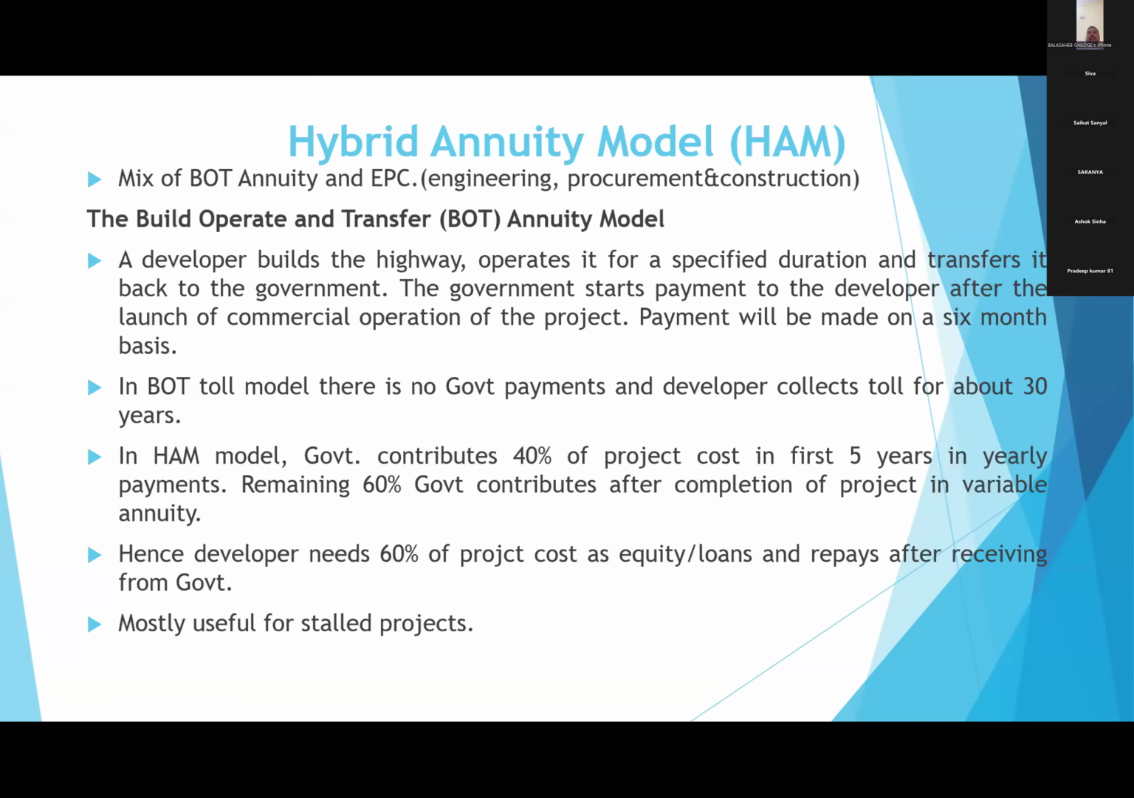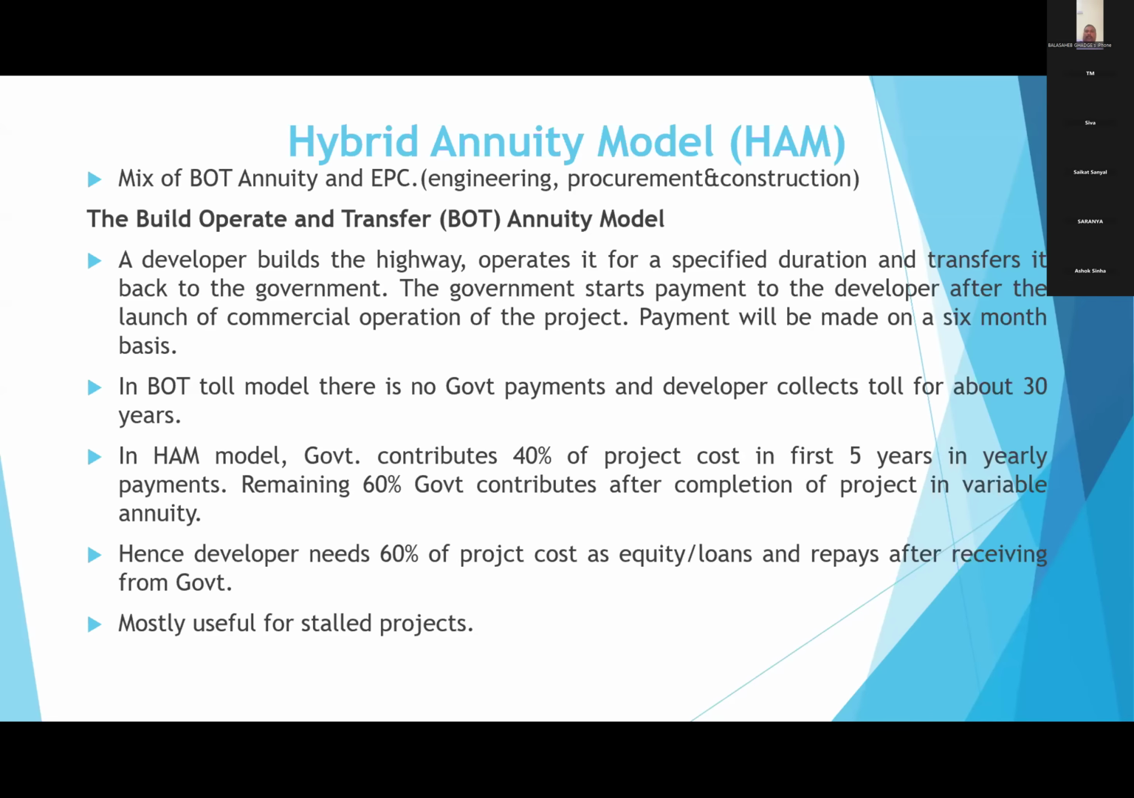What is it here? Suppose 10,000 crores is the road project cost. Out of 10,000 crores, the government will give 40% over 5 years. 40% of 10,000 is 4,000 crores. The 4,000 crores over 5 years, every year 800 crores, 800 crores, like that, it will give to the borrower. So out of 10,000 crores, 4,000 crores is already the government share, and 6,000 crores is the shortfall. So 6,000 crores the banks will finance.